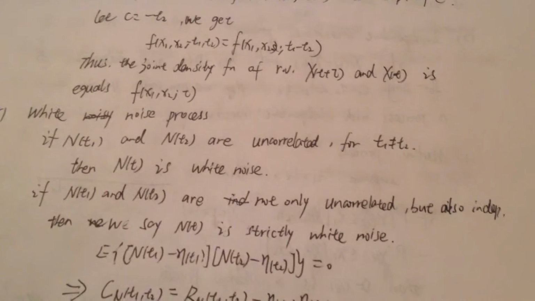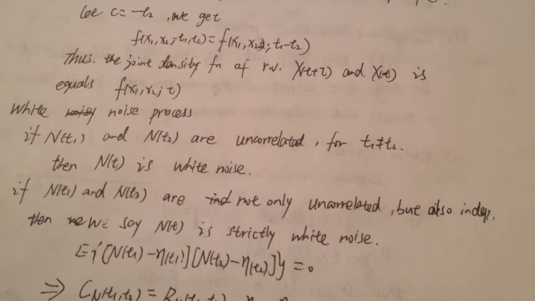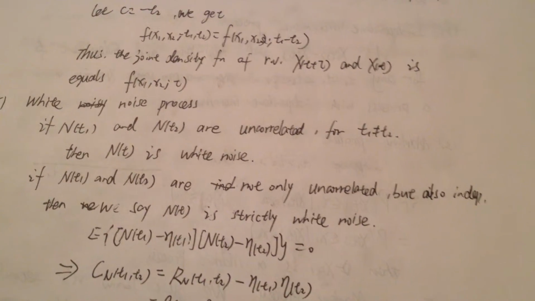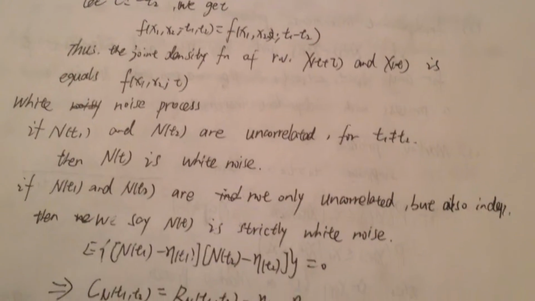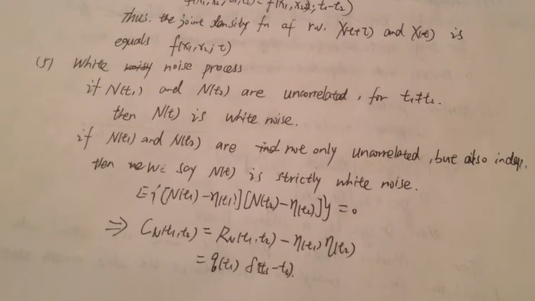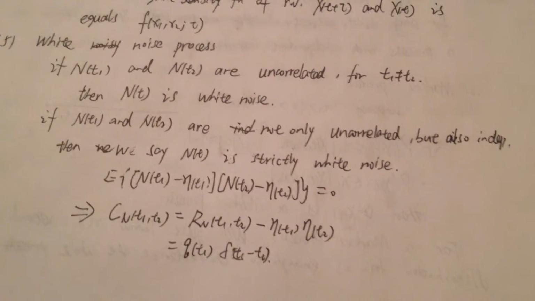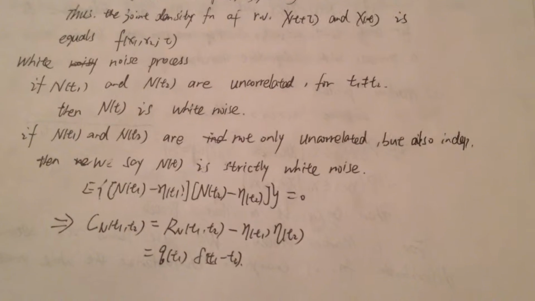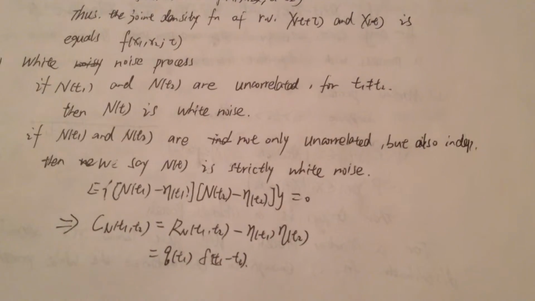The next one is white noise process. If n of t1 and n of t2 are uncorrelated for any t1 not equal to t2, then we can say that n of t is white noise. Additionally, if n of t1 and n of t2 are not only uncorrelated but also independent, we can say that this white noise process is strictly white noise.